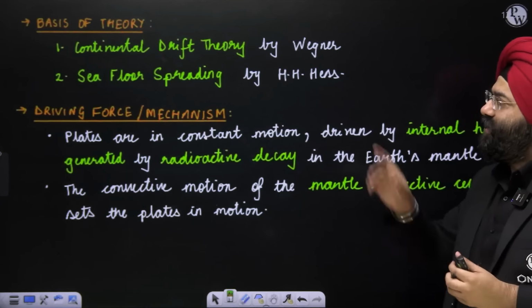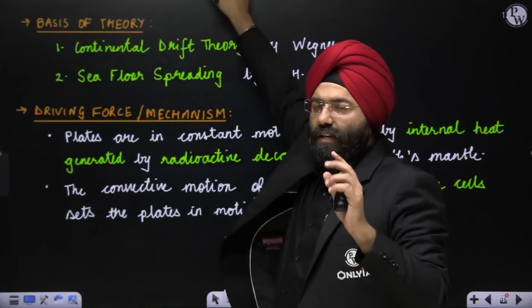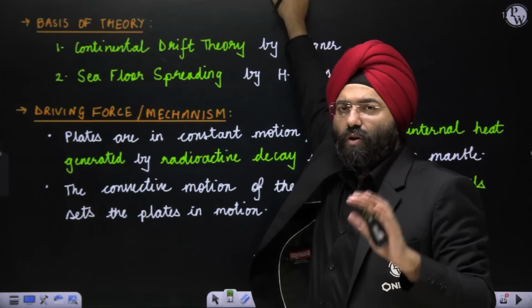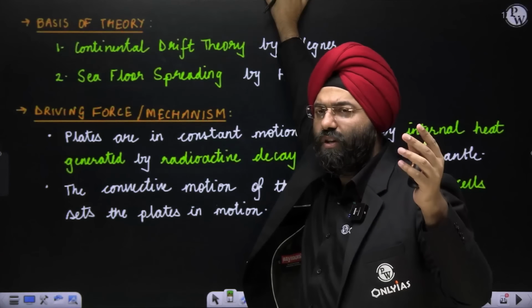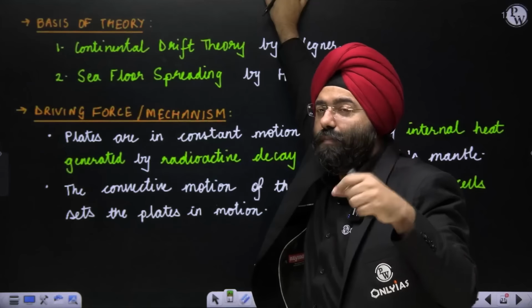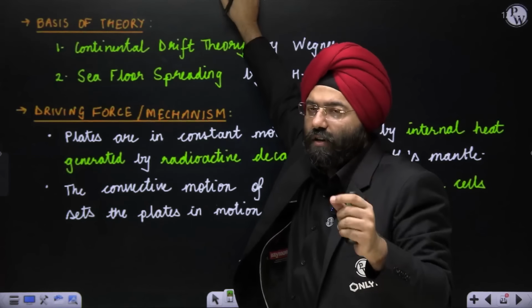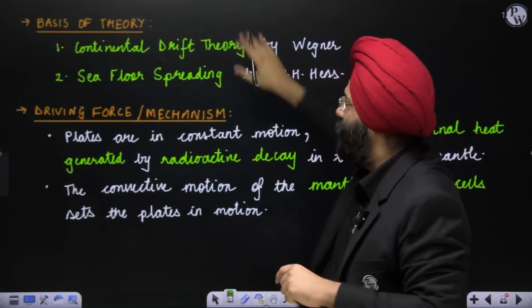Now, basis of the theory. First of all, we will not be repeating these theories, but see, first is continental drift theory by Wegener. Why? Because he at least gave the view that there is some movement of continents taking place. Though over here we realize that the plates are moving, not continents, but it formed the basis that some movement is taking place. That is why conceptually the continental drift theory forms a basis. Second is seafloor spreading by H.H.